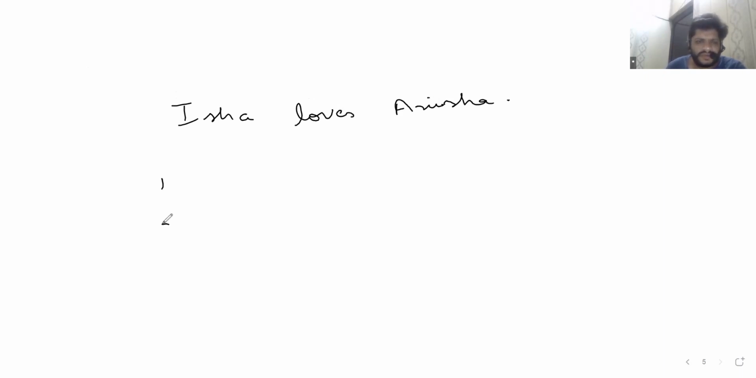Yes, no, not given are a bit more implicit than true, false, not given, because here you would not be getting the information, but an idea of what you're going to solve. For instance, Isha loves Anisha. 1, 2, 3. Let's see the first one.